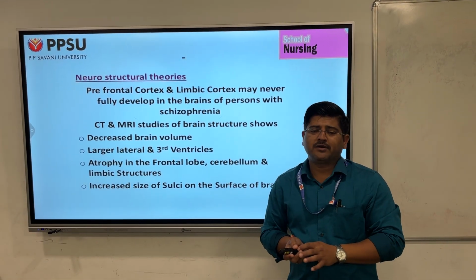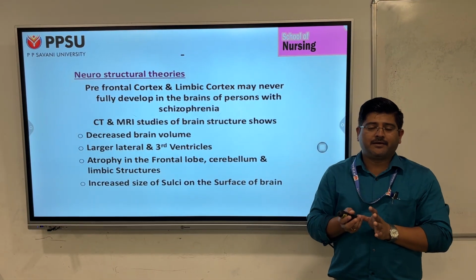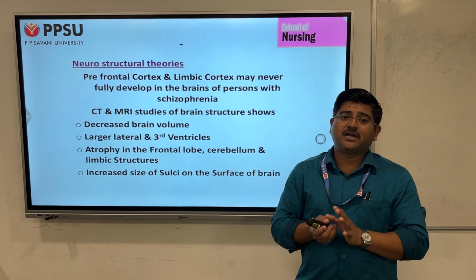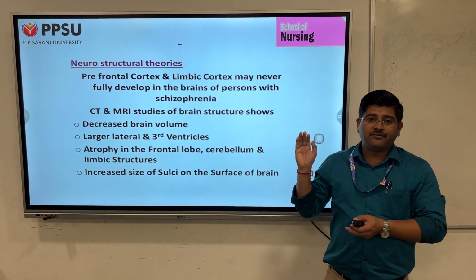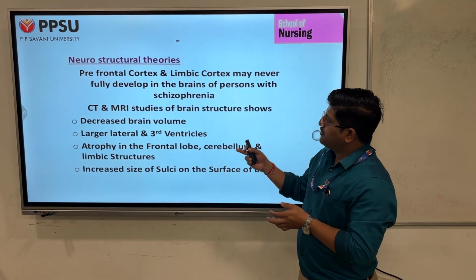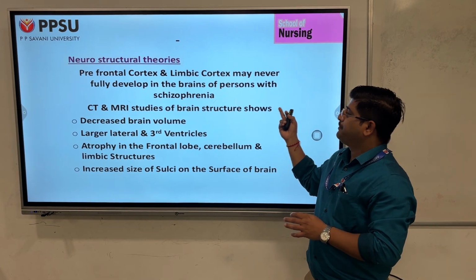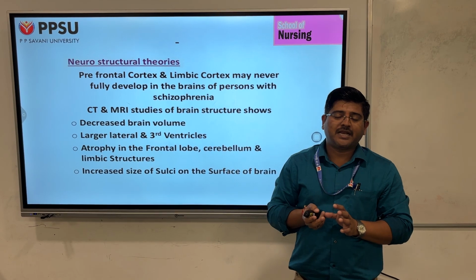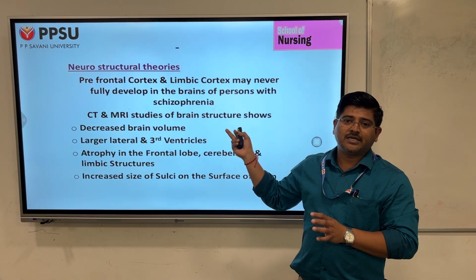Coming to the neurostructural abnormality, when we talk about neurostructural, it is mainly about the structure or functional units of the brain, and the parts of the brain which are commonly affected in schizophrenia. Majority of the research evidences that there are some abnormal structures which we can see in schizophrenia. That includes the prefrontal cortex and limbic cortex, which may never fully develop in the brains of persons with schizophrenia. When they have done CT scan and MRI studies, they have found these structural abnormalities in the brain structure.